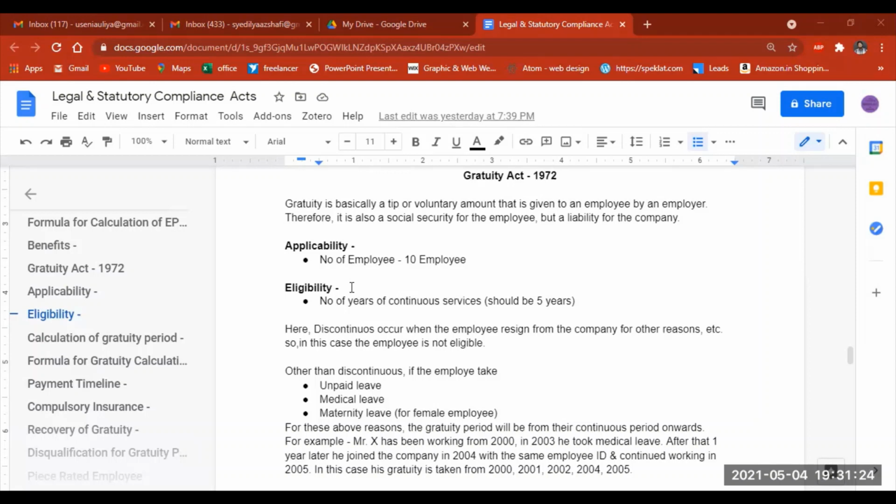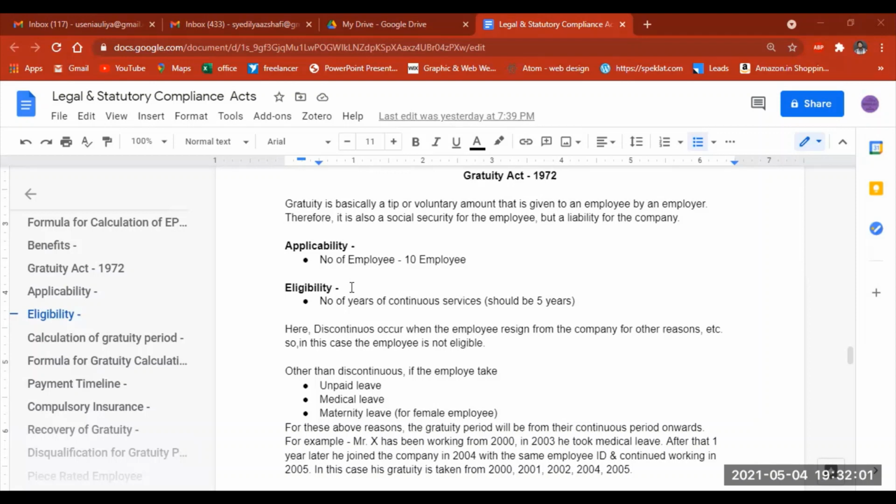For example, take employee X, who worked in organization XYZ from 2001 to 2004, but after 2005 he left the company and joined another organization, and he again came back to the same organization XYZ in 2007. Then that employee cannot be considered for this gratuity act because there is a gap of 2 years. So that's the reason this eligibility is not applicable for those employees who don't have continuous service.